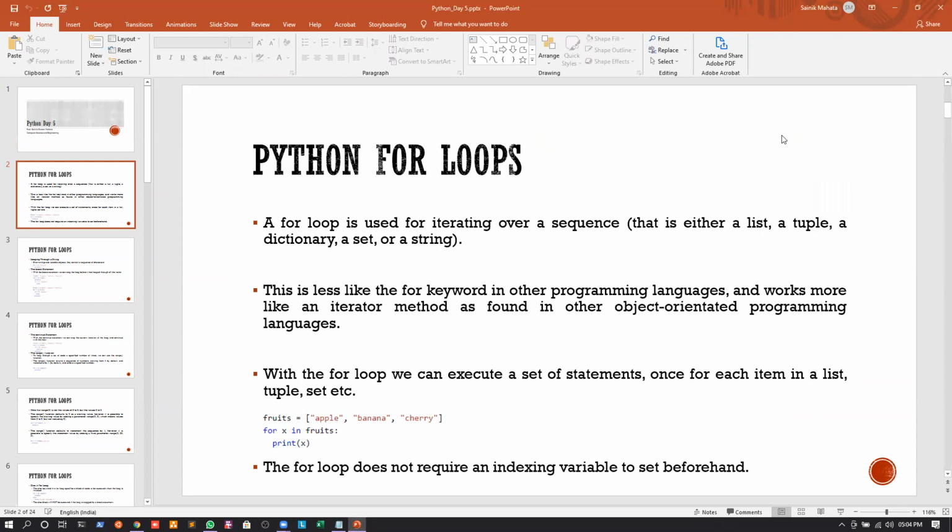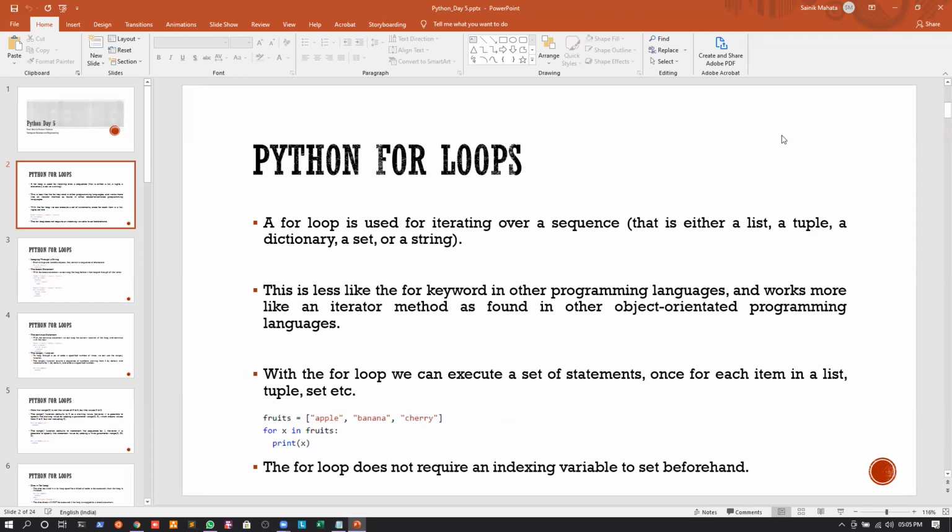Whenever we are studying Python, we have already discussed that we can have only two types of loops. One is a while loop and one is a for loop. We do not have a do while loop in Python, but we can write some code and implement do while loops, though not in a straightforward manner. By default, do while loops are not possible in Python. We have studied the while loops, and now we will go with the for loops.